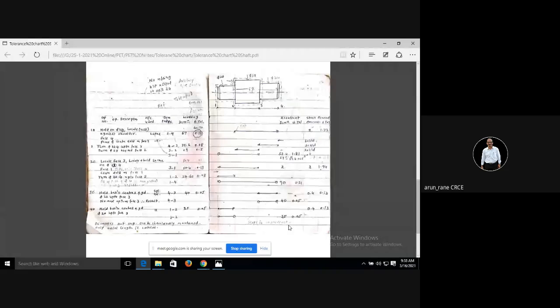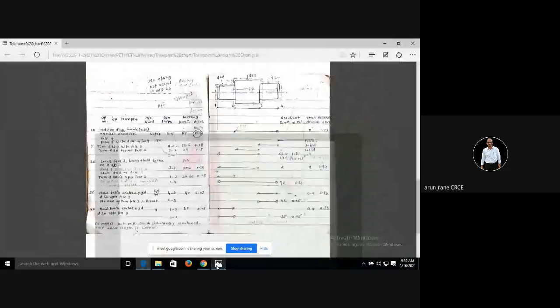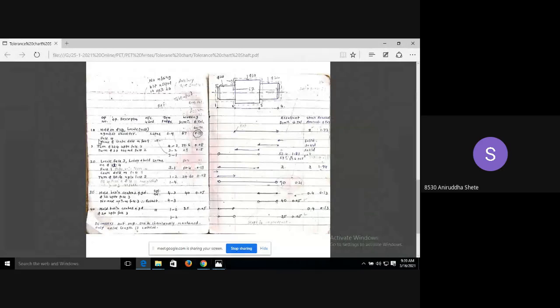Sir, since we are starting the first component, that's why I'm going with the simple component. Proper tolerance chart is this. This is what your proper tolerance chart is.